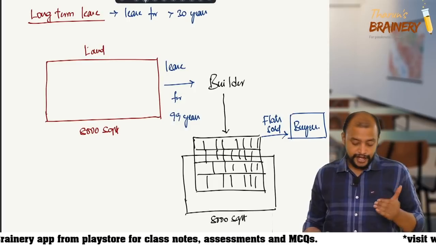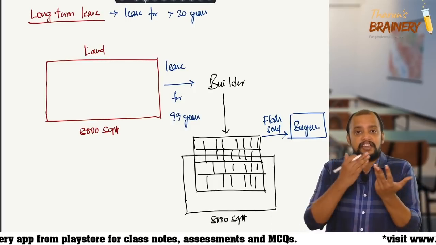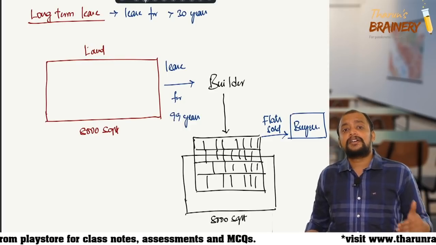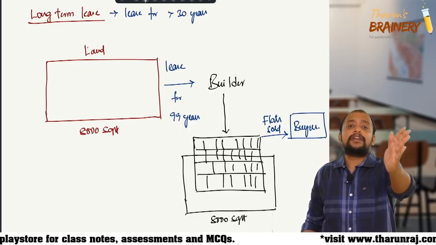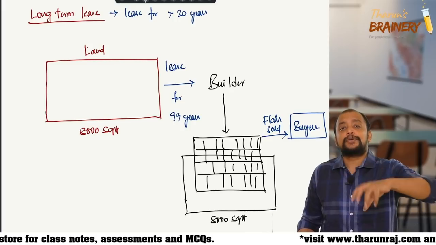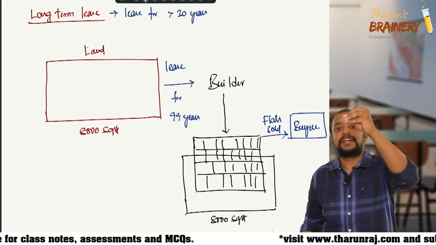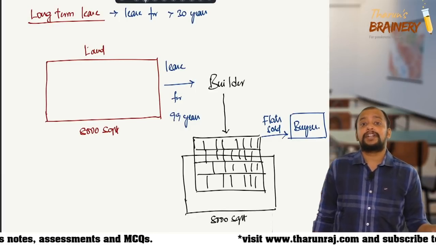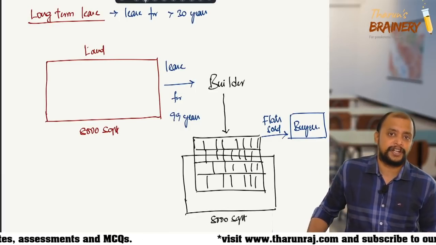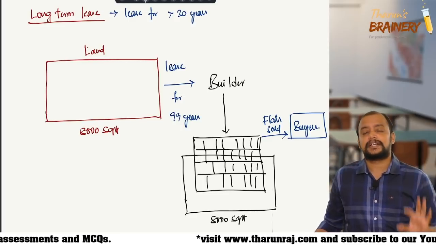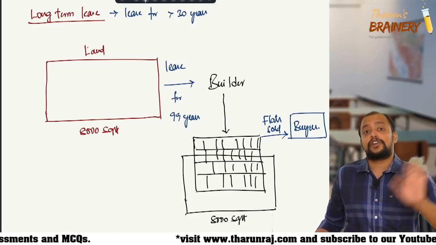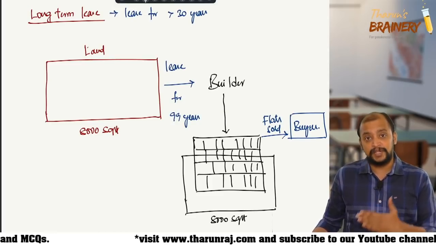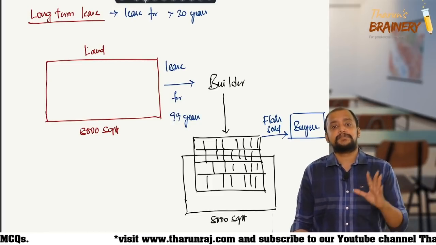Now what happens? This FSI or long-term lease or TDR given by the landowner to the builder for doing construction, for which the builder will pay consideration. That consideration may be monetary or non-monetary, and on that consideration GST is not payable by the landowner; GST is payable by the builder under reverse charge mechanism.